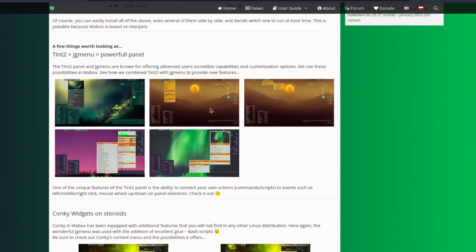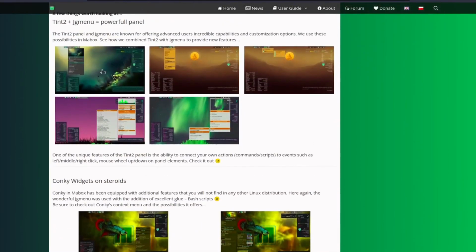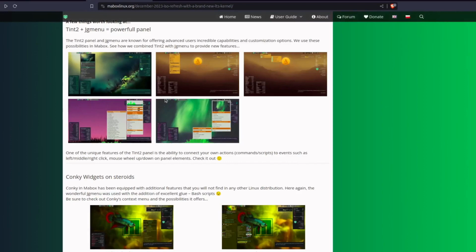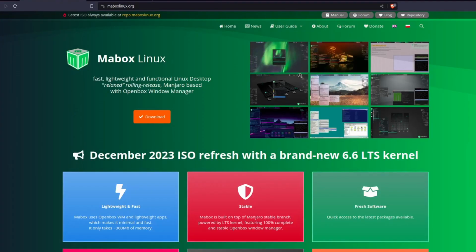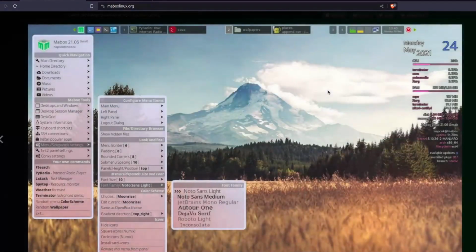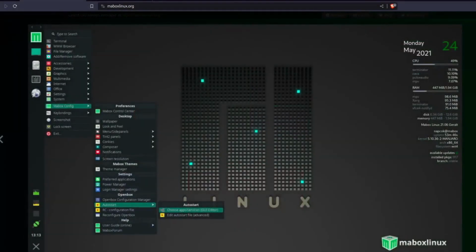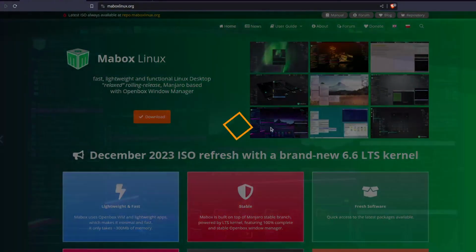Actually, I have to make a dedicated video for Mabox Linux to cover all its functionalities. I'm currently showing some screenshots it has provided. You can see this is the screenshot, and the theming of Mabox Linux is amazing. So tell me in the comments if you are interested in the full video for Mabox Linux, so I can tell you guys how to use it and what its features and customizations are.